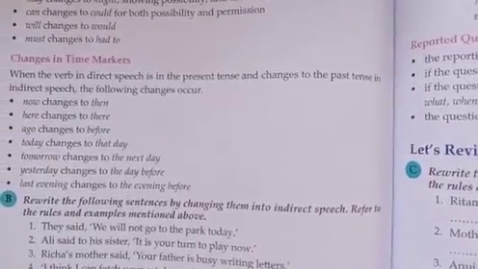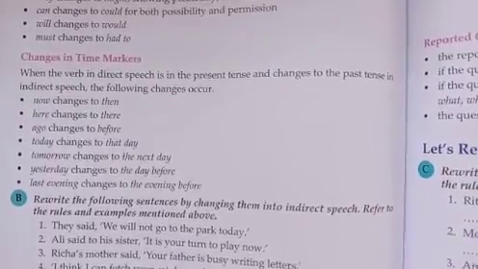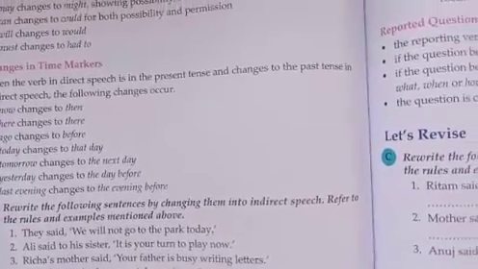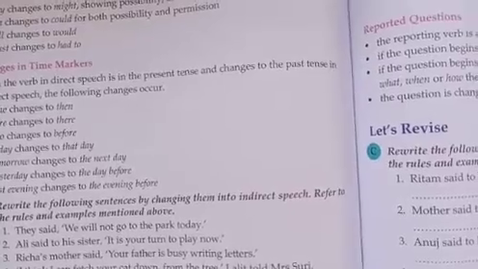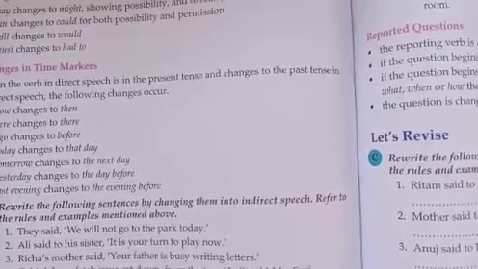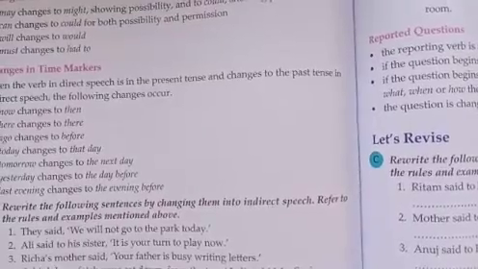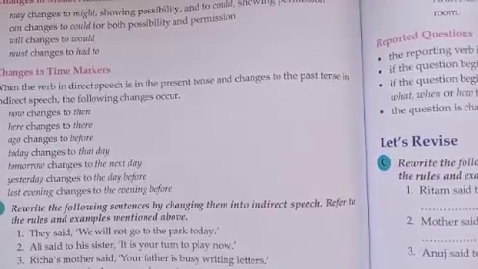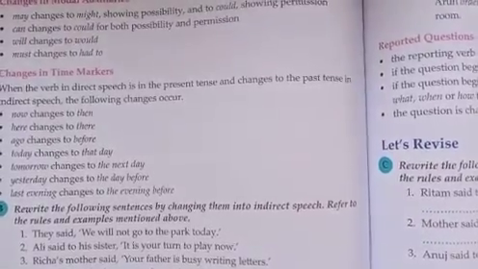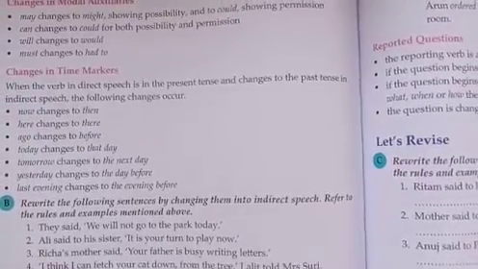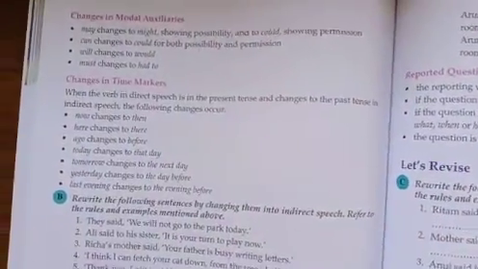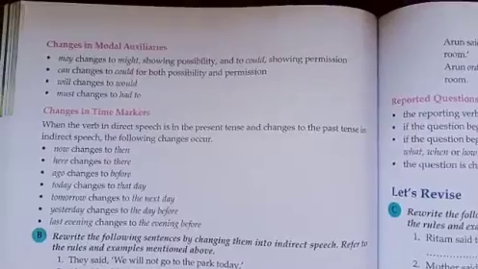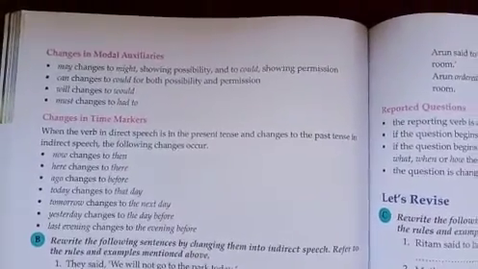See, as I told you, always the direct speech will be in the present tense. When it changes to past tense, these are the words which change. Now changes to then, here changes to there, ago changes to before, today changes to that day, tomorrow changes to the next day, yesterday changes to the day before, last evening changes to the evening before. So these are very, very important changes in the time markers. This is again nothing but change of the present to the past. Always direct speech in present. When you change it to indirect speech, it changes to past tense.